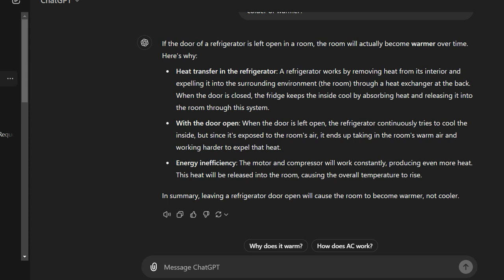When the door is opened, the refrigerator continuously tries to cool the inside, but since it's exposed to the room's air, it ends up taking in the room's warm air and working harder to expel that heat. Energy inefficiency: the motor and compressor will work constantly, producing even more heat. This heat will be released into the room, causing the overall temperature to rise. So that is the reason.